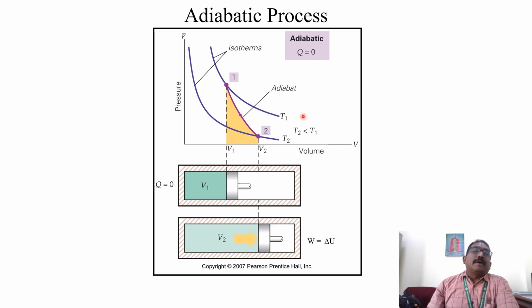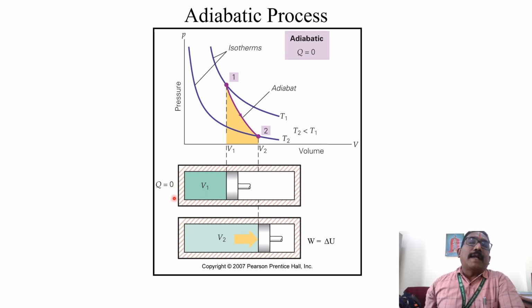Then the adiabatic process. The adiabatic process is nothing but there is no transfer of heat from the system to the surroundings, so Q is equal to 0. Due to the internal energy, which we discussed earlier, all the atoms are moving in zigzag directions.